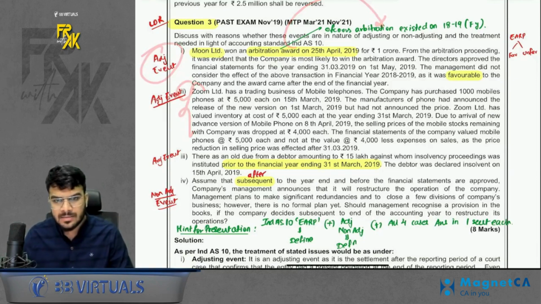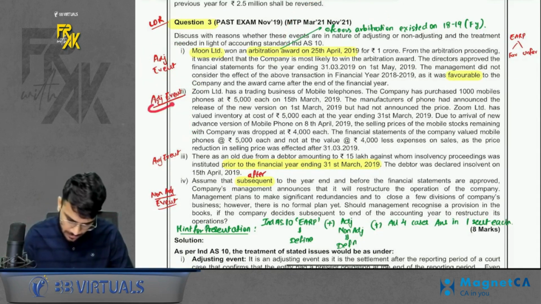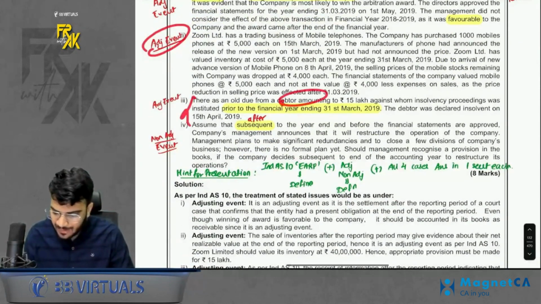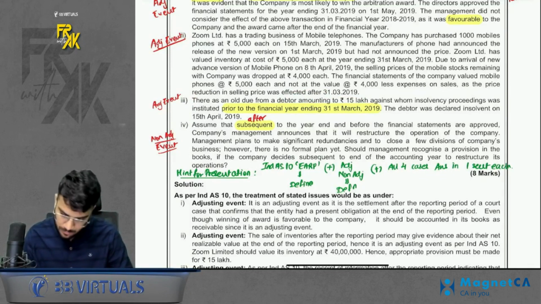Second part is that inventories only. The value of inventories fell after year end, but because of price change, adjusting event. Third, debtor became insolvent and the proceedings were going on before year end only, adjusting event.